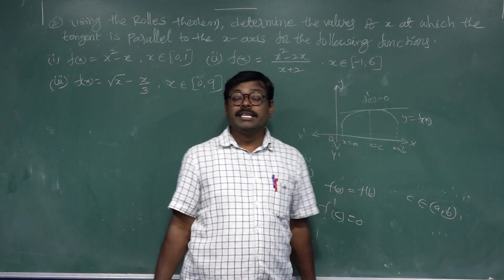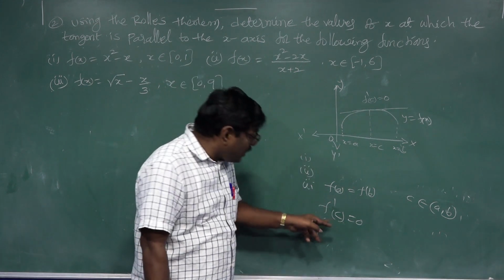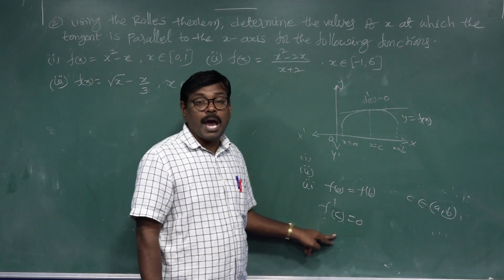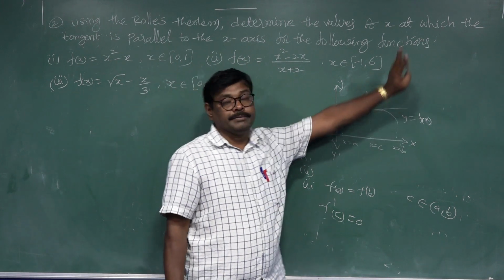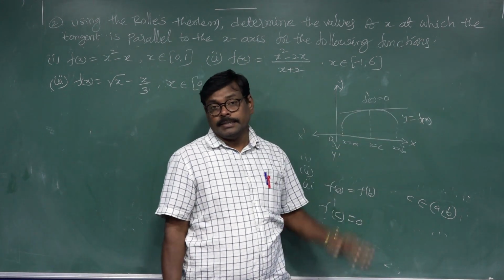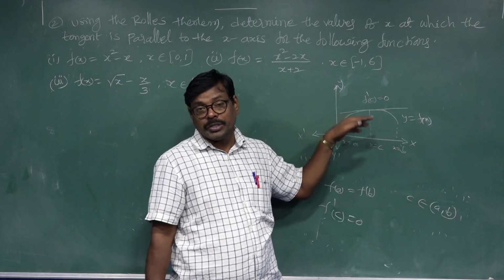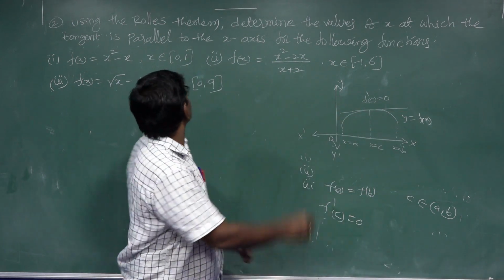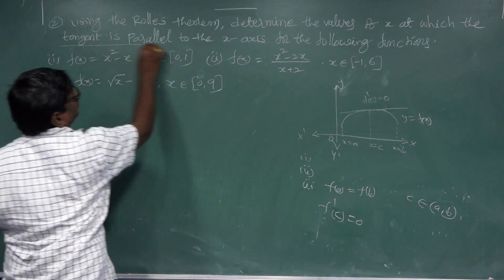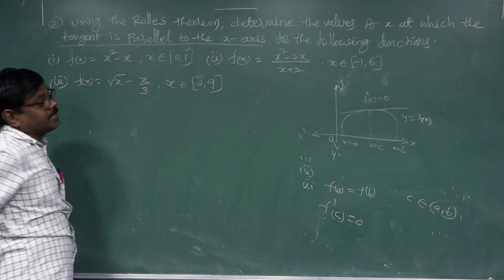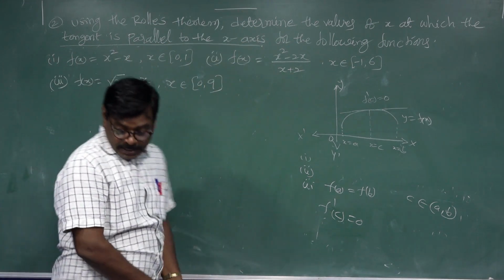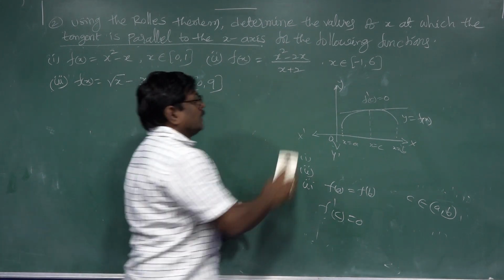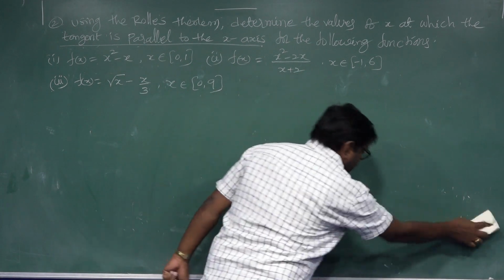When the three conditions are satisfied, we find the point where the tangent to the curve is parallel to the x-axis. That is the meaning. Next is problem solving, the first question.